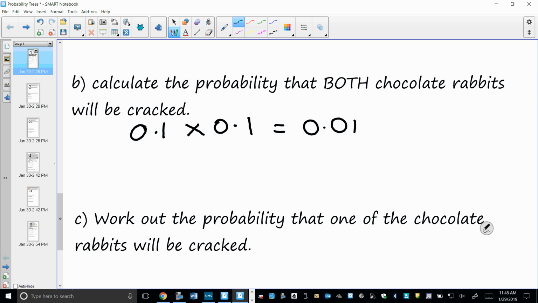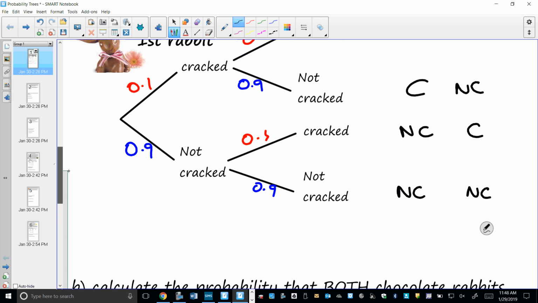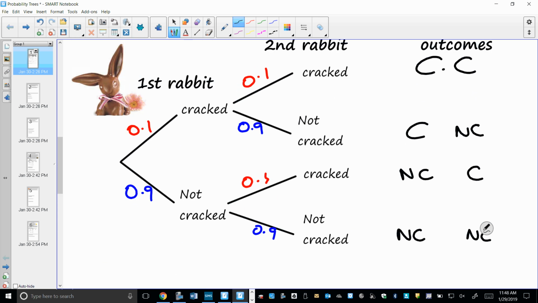So the next one says find out that one of them is cracked. So how many situations here am I looking at where only one of them is cracked? Two different ones, yes? I'm following this path and also this path.